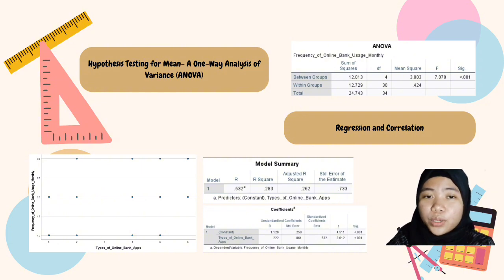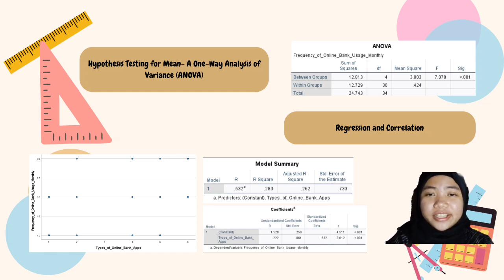Our p-value is smaller than 0.001. Then we compare the p-value and alpha. Based on the decision rule, we reject the null hypothesis if the p-value is smaller than or equal to alpha. Since the p-value, which is smaller than 0.001, is smaller than or equal to alpha 0.05, we reject the null hypothesis. To conclude, we reject the null hypothesis that the mean frequency of bank online apps usage monthly for all the respondents in using all 5 types of online banking application is the same at the 5% significance level.